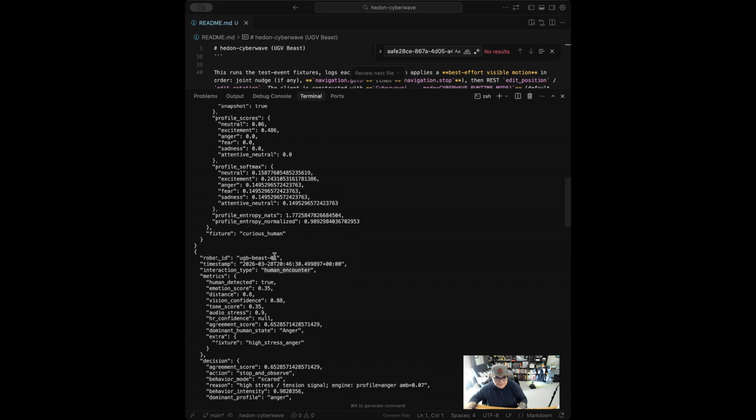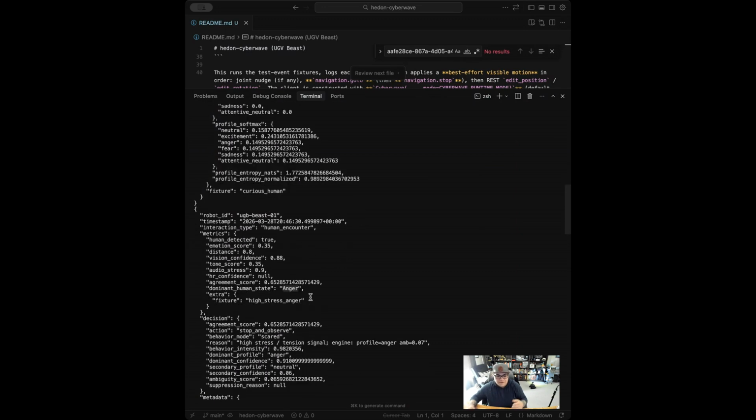Then if we go down to the secondary one, human encounter, human detected, it was the anger profile. The way that it stopped to observe, at that point it's trying to understand what needs to happen now. Should I ask the human if they're okay, or should I just observe and see what happens next, using all these data points to determine the next phase of its behavior.